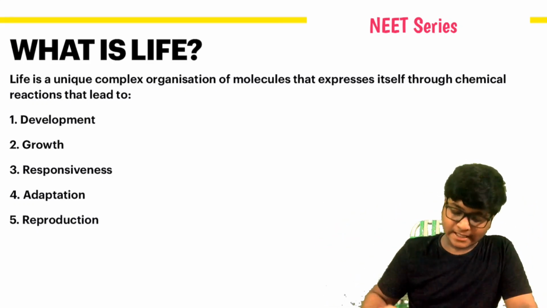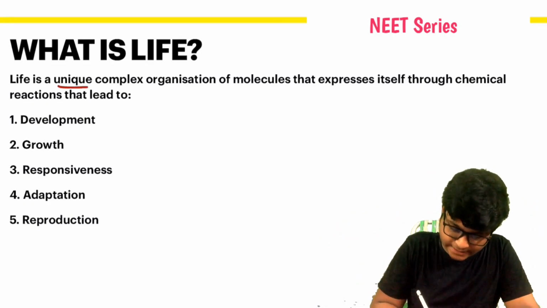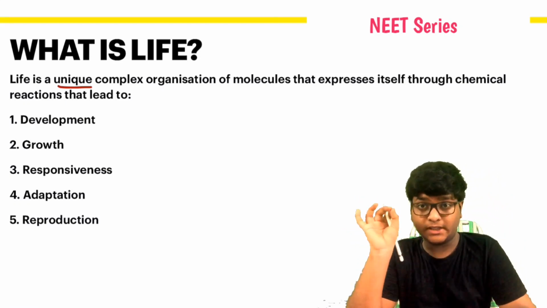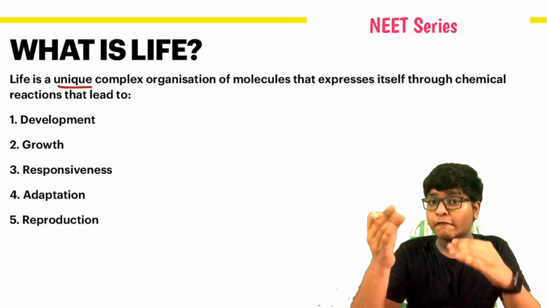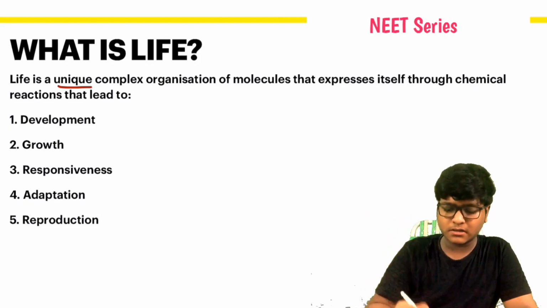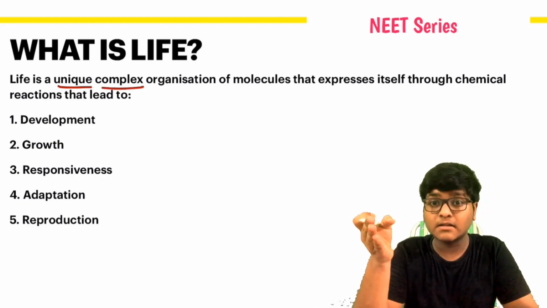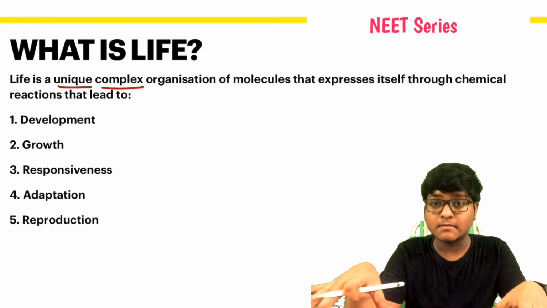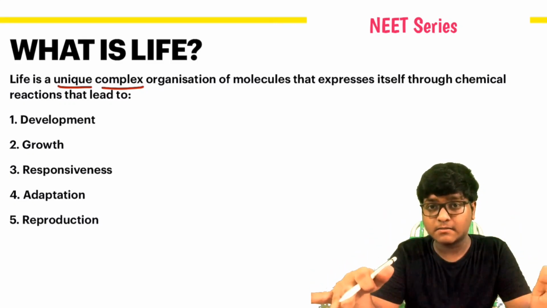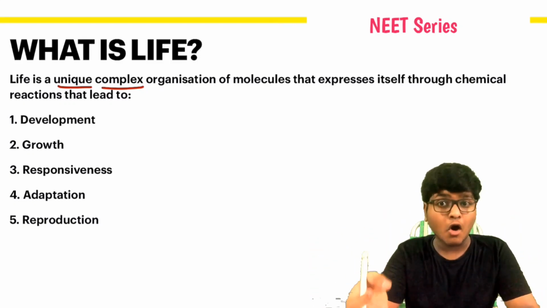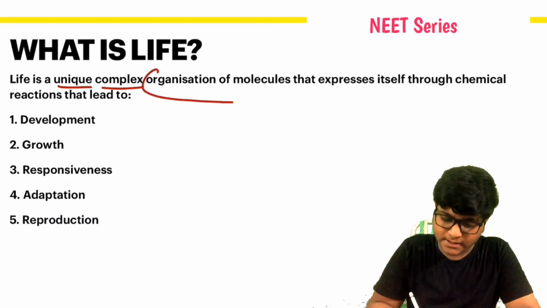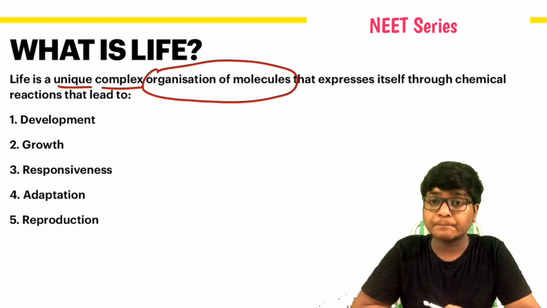So life is unique. What is the meaning of unique? Quite different from others. It's a unique process. What is complex? It's a very vast system. Life is a very vast system, hence it's complex. Organization of molecules. What is this organization of molecules?